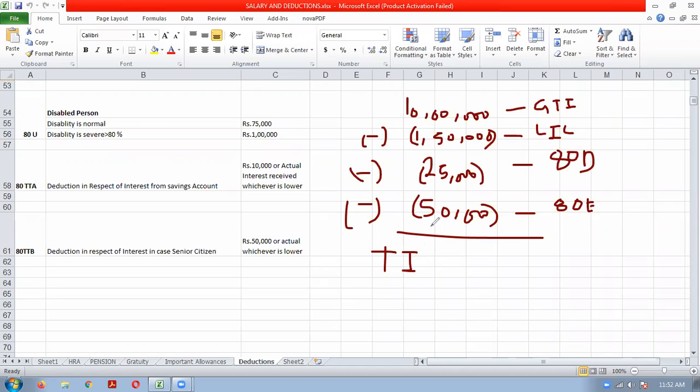So what will be the taxable income here? 10 lakh minus 1 lakh 50, 8 lakh 50. 8 lakh 50 minus 50, 8 lakh. And 8 lakh minus 25,000 will be how much? 7 lakh 75,000. See how much taxable income is reduced. So this is the benefit of deductions. Understood? Yes or no?